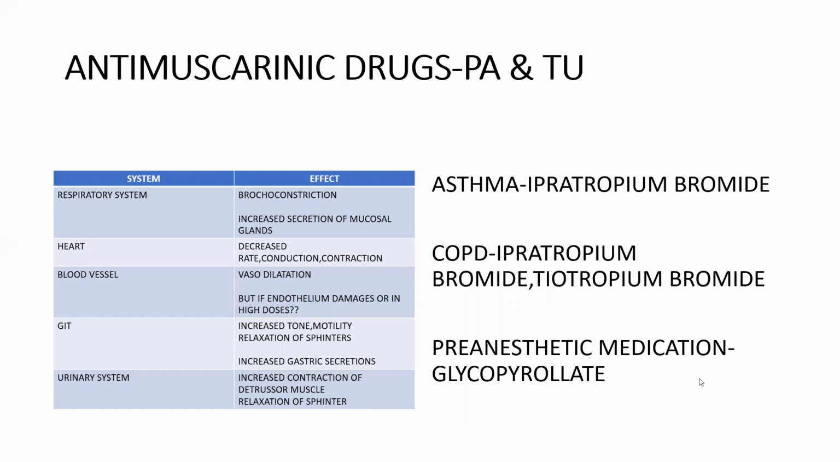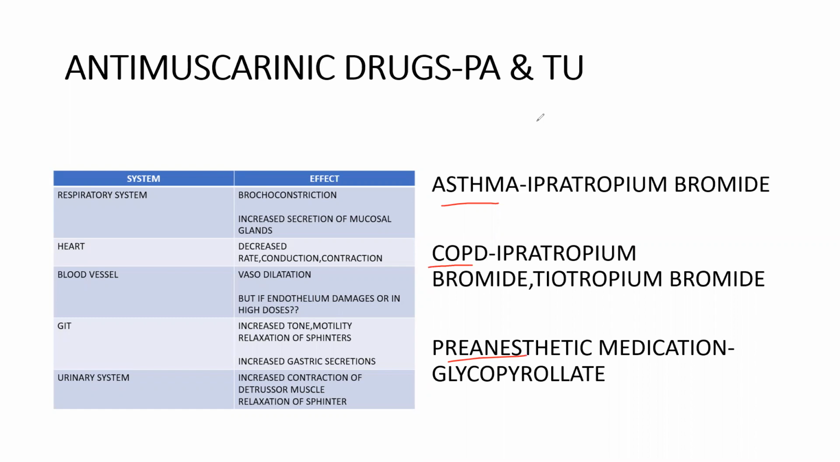So here, these are the normal pharmacological actions of the cholinergic system, which I told before. On the respiratory system, it will have bronchoconstriction as well as increased secretions of mucosal glands. Definitely, we will have the opposite effect with antimuscarinics, that is relief of bronchoconstriction, that may be bronchodilation, and decreased secretion of mucosal glands. So here we use these anti-muscarinic drugs in three situations. Number one, asthma. Number two, COPD, and number three, as a pre-anesthetic medication.